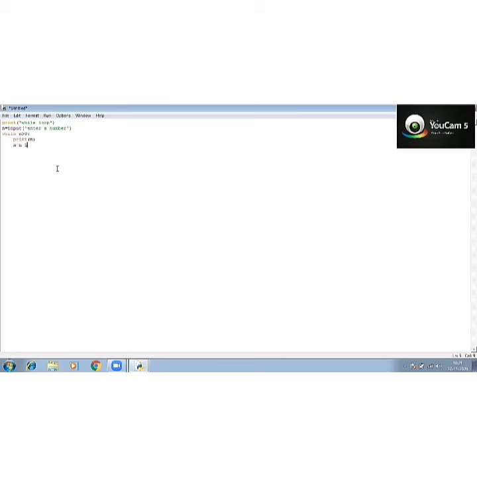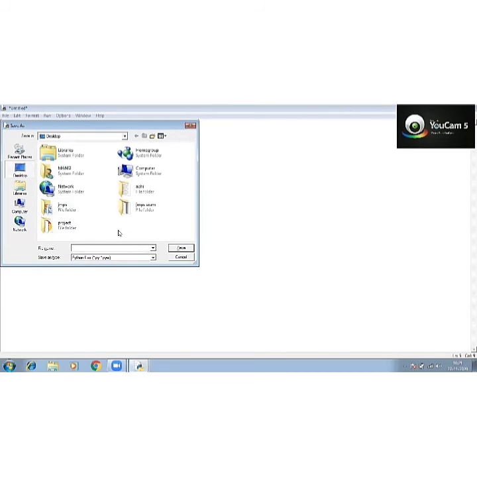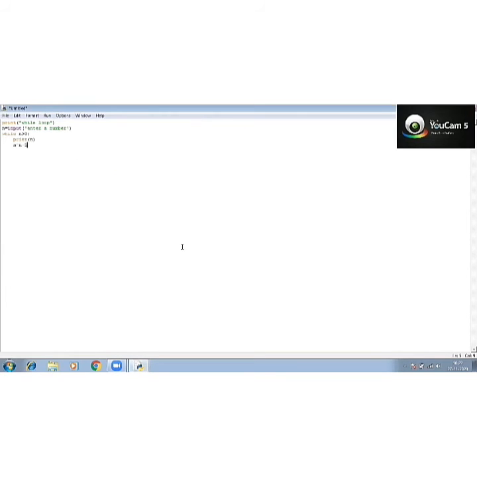Let's see. Save it with Control S. You can put a file name, a.py. Suppose I am giving this. Save. Click on Run. Enter a number. Say I have entered 5. Look here. Fine, the output is clear to you.